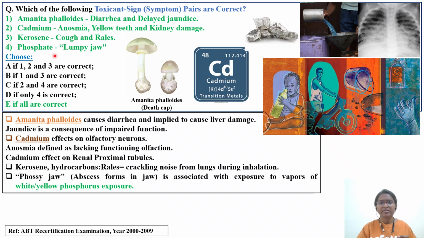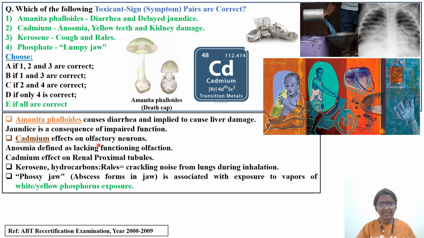Okay, let's see the explanation given by previous DABT students. Amanita phalloides, also known as the death cap mushroom, causes diarrhea and is implicated in liver damage. Jaundice is a consequence of this impaired liver function. Cadmium will affect olfactory neurons.